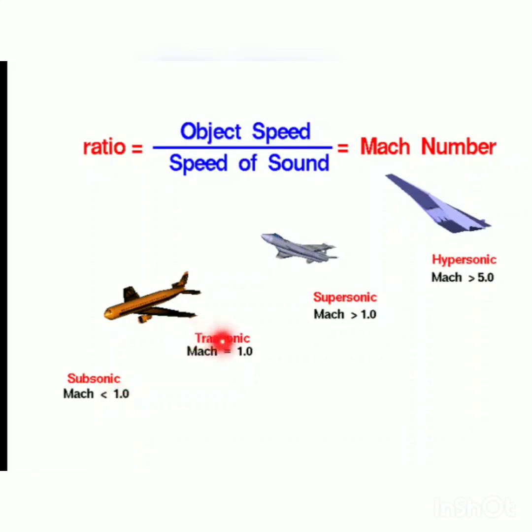Transonic or sonic is where Mach number is 1.0, meaning the velocity of that aircraft is equal to the velocity of sound, and supersonic aircraft is one whose Mach number is greater than 1, meaning the velocity of this aircraft is greater than the velocity of sound. And the next type of flow is hypersonic.